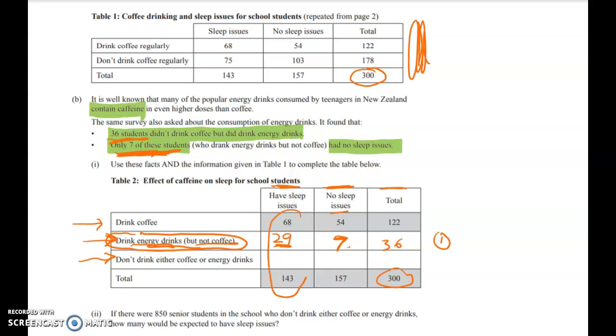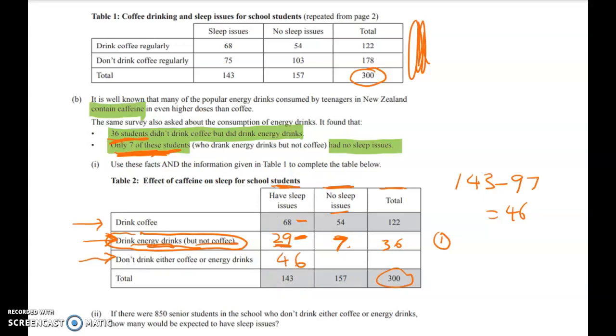Working down the column, I can see that the total who have sleep issues is 143. And so these two use up 97. And that means that this number here is 143, take away 97, which is 46. Okay, so the first part of this question is just to fill in the table. So we've got 46 here.